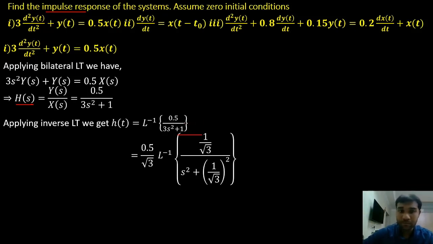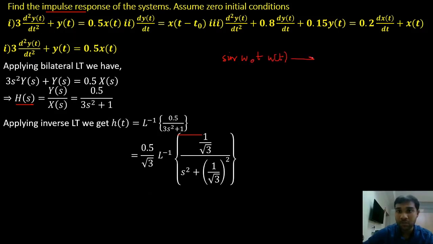If you remember, we had a standard Laplace transform pair of sine omega naught t into u of t.